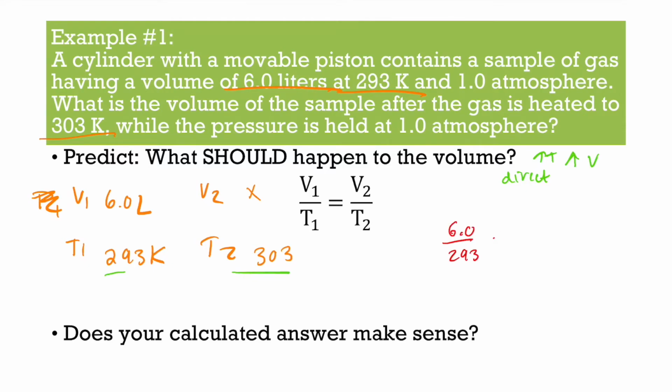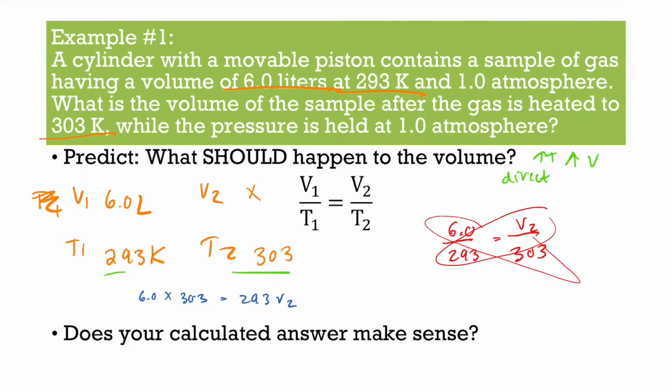6 over 293 equals V2 over 303. Do some nice cross multiplication. We get 6 times 303 equals 293 times V2. Divided by 293, divided by 293, which is 1818 over 293, which gives you 6.2 liters.